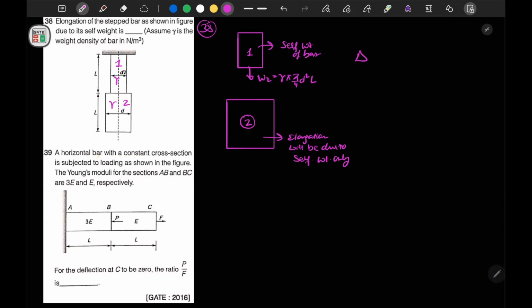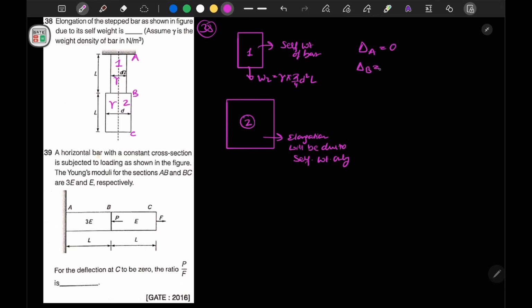So let me write delta of point C stepwise. Let's say this is point A, this is point B, and this is point C. Delta of A will be 0 because it is a fixed edge.